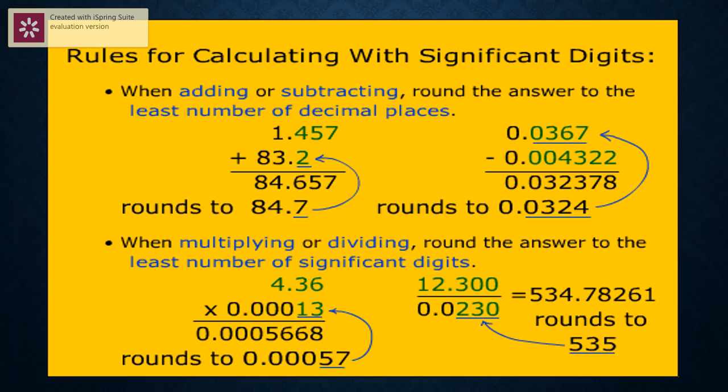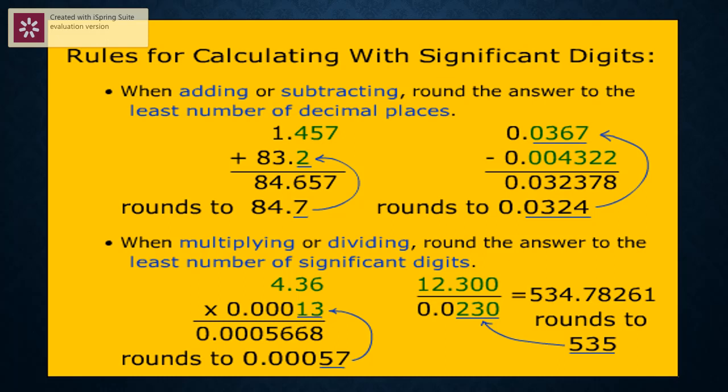Second example, 12.300 divided by 0.0230. Answer is 534.78261. Now, which has the least significant figures? The first one has 1, 2, 3, 4, 5. The second has 3. That means our answer should be rounded to three significant figures.